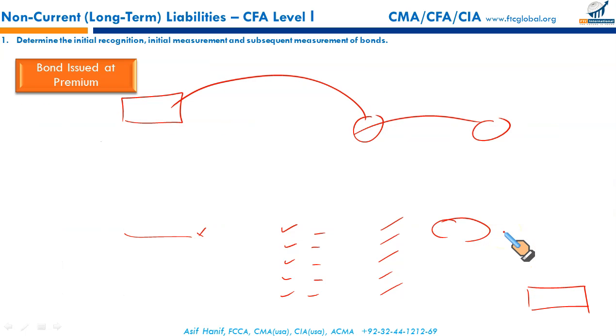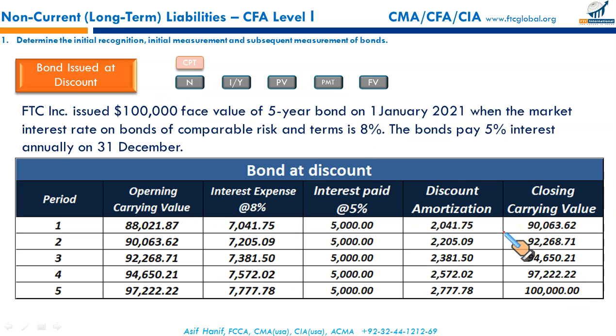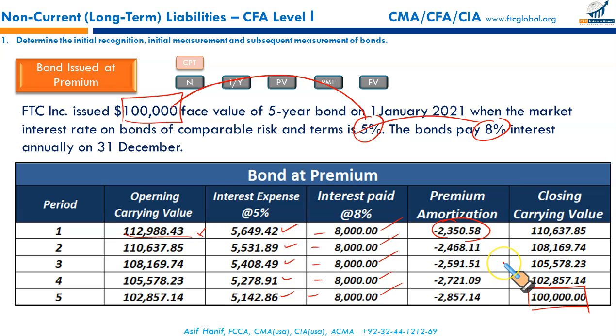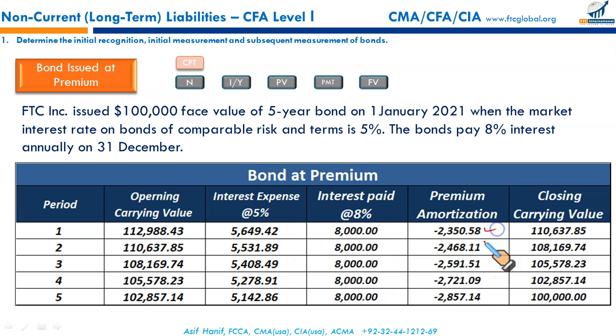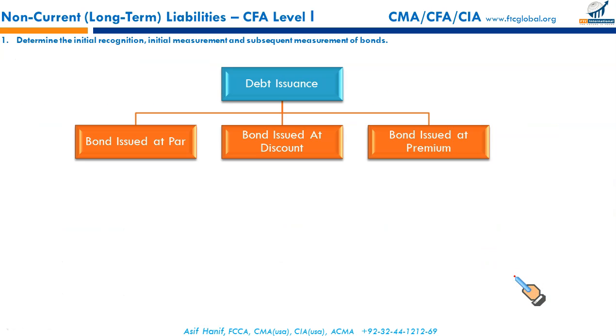One important point also to be noted is that the discount amortization amount increases every year. The same is true for premium. Premium amortization also increases every year. You might be tested on this in some questions. So this was your LOS 1.